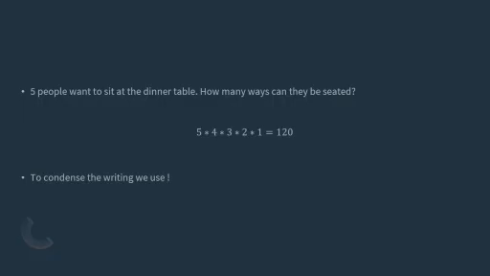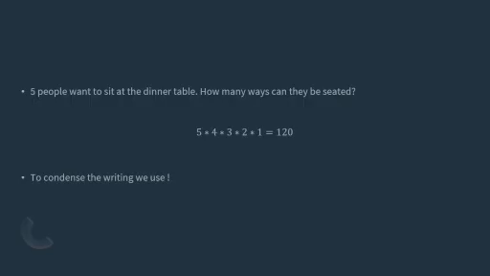Now, if we want to take something different, and then we shrink it down, and we've got 5 people, and they got to sit at a dinner table. There's 5 spots at this table for 5 people. First one there gets to pick their spot. Second one there gets the next spot, so on and so forth. To find how many possibilities there are for them to be seated around this, how many options are there for somebody to sit in the first spot?